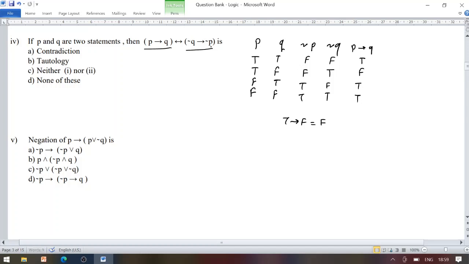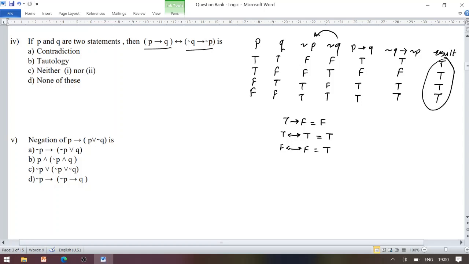Now we are finding negation Q conditional negation P. So T to F is F, remaining all entries become true. Now we are finding P conditional Q biconditional negation Q conditional negation P. So T biconditional T is T, F biconditional F is T, T biconditional T is T, T biconditional T is T. So we are having all entries under the resultant column T and T only. So it becomes a tautology.